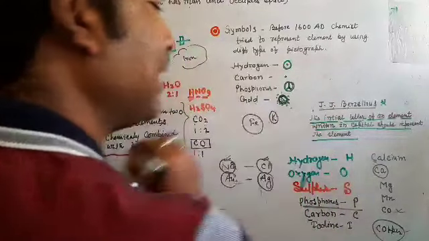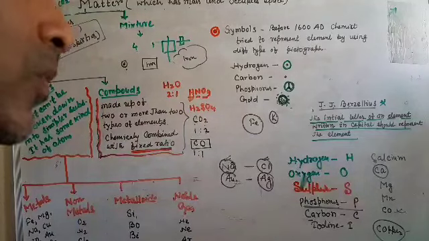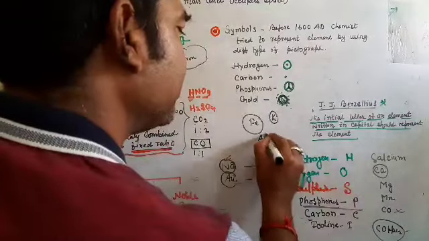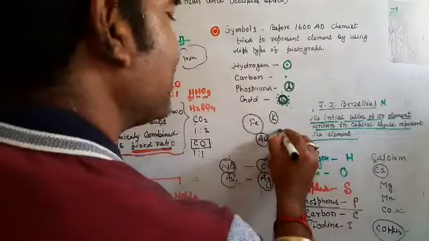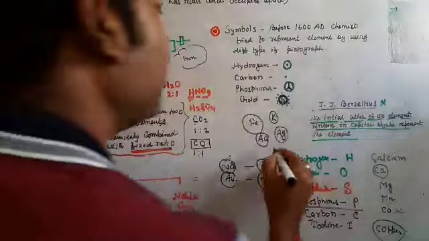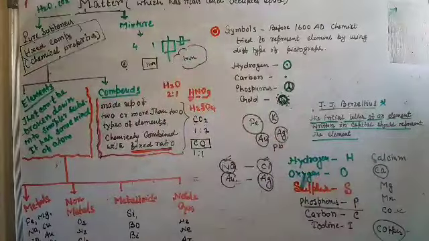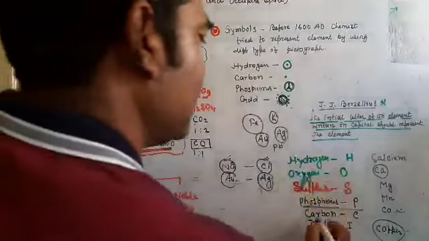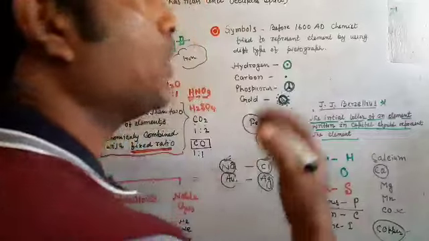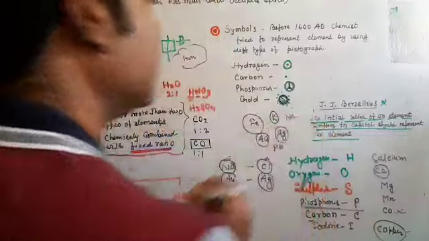That's why they take K. Gold is Au, aurum. Silver, argentum, Ag. Lead, plumbum, Pb. Sulfur takes S. So what about sodium? The sodium Latin name is natrium. That's why they use Na.